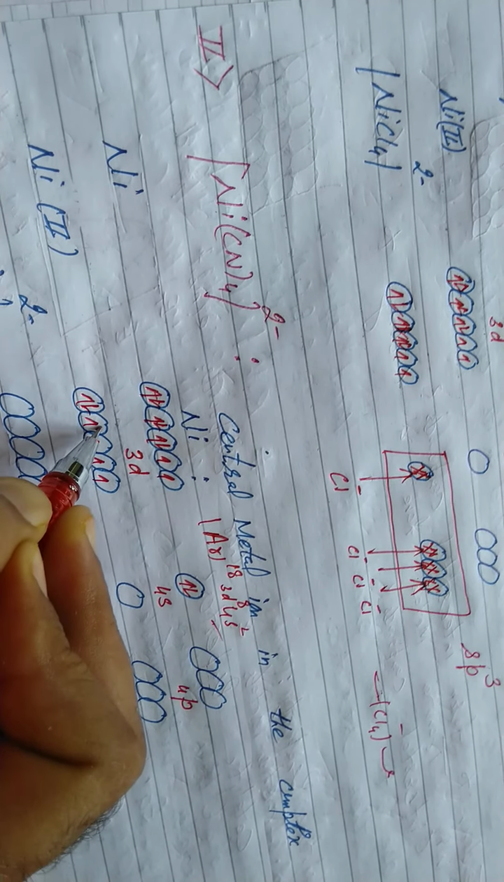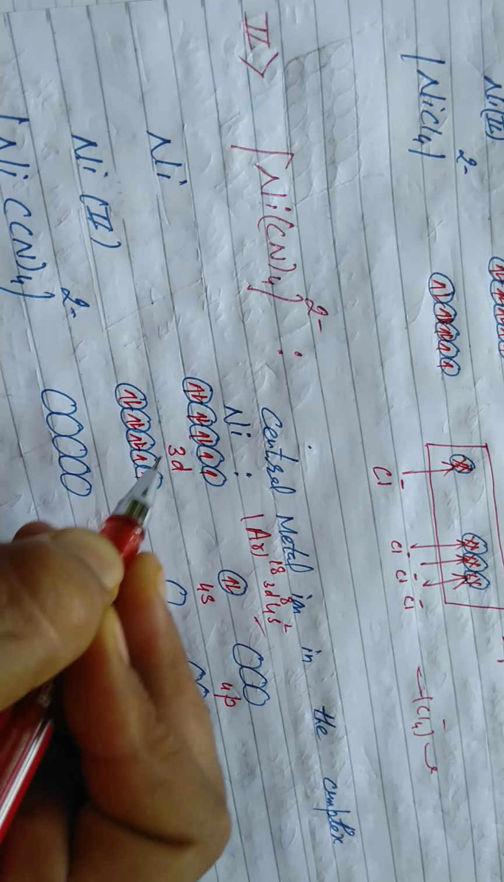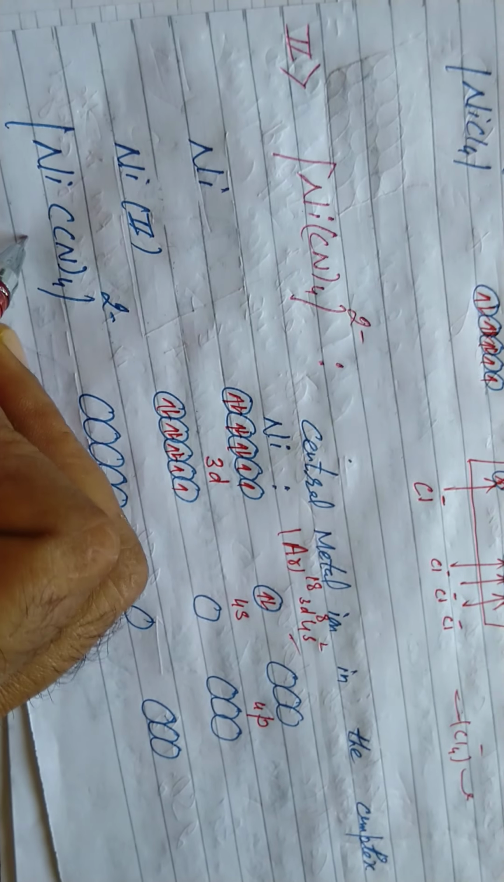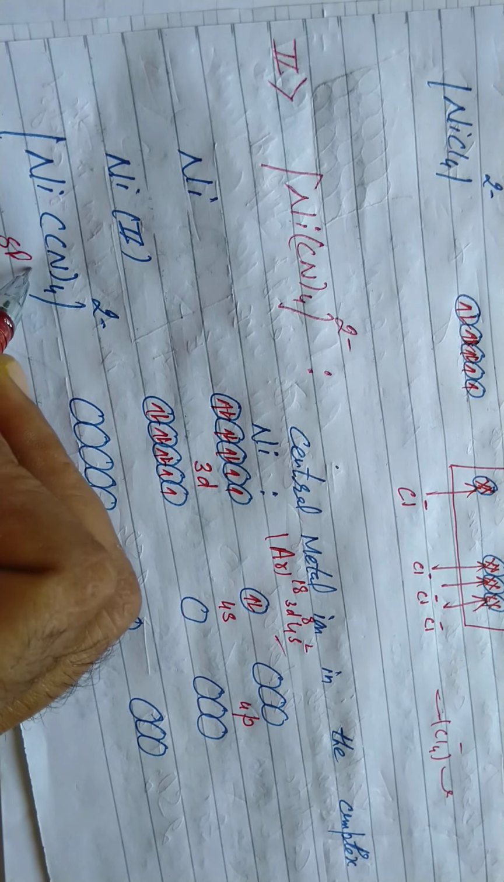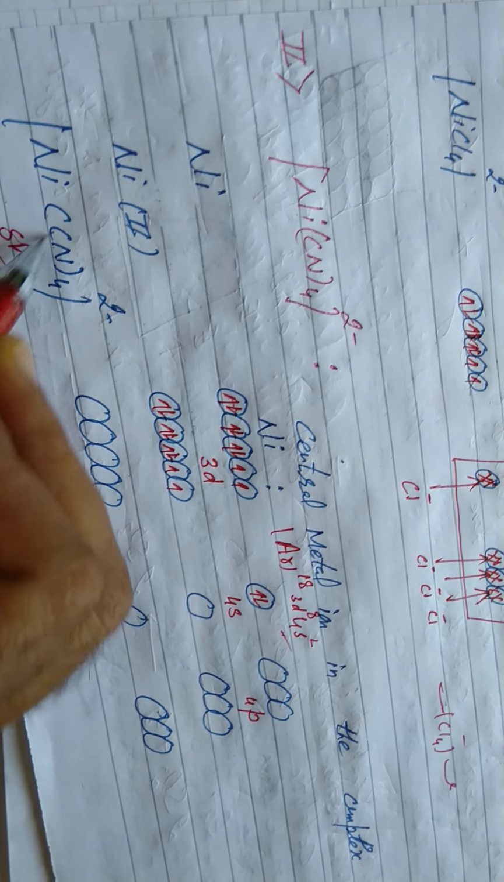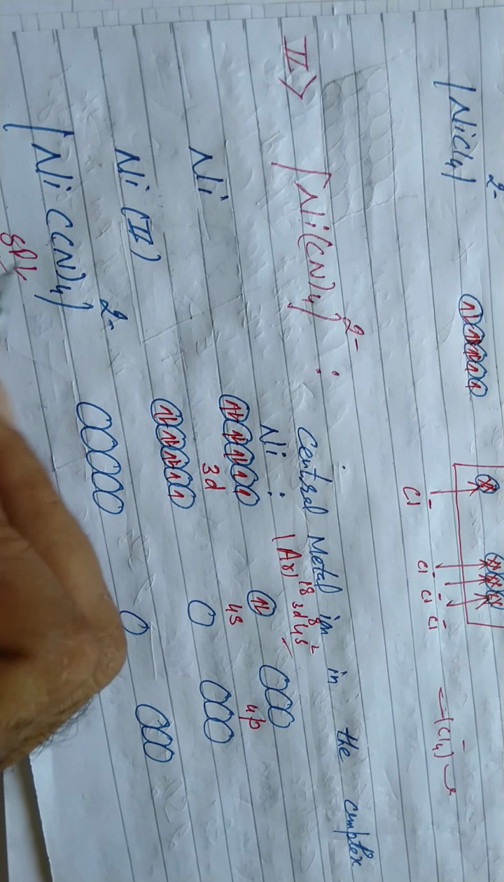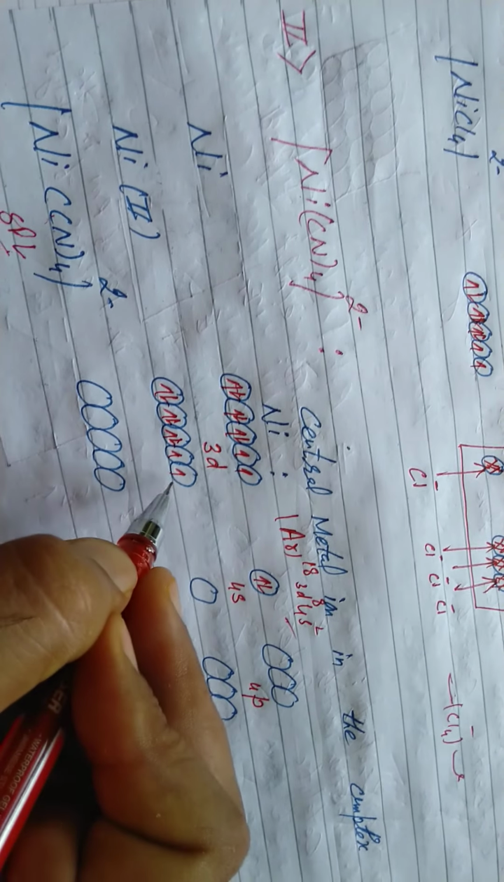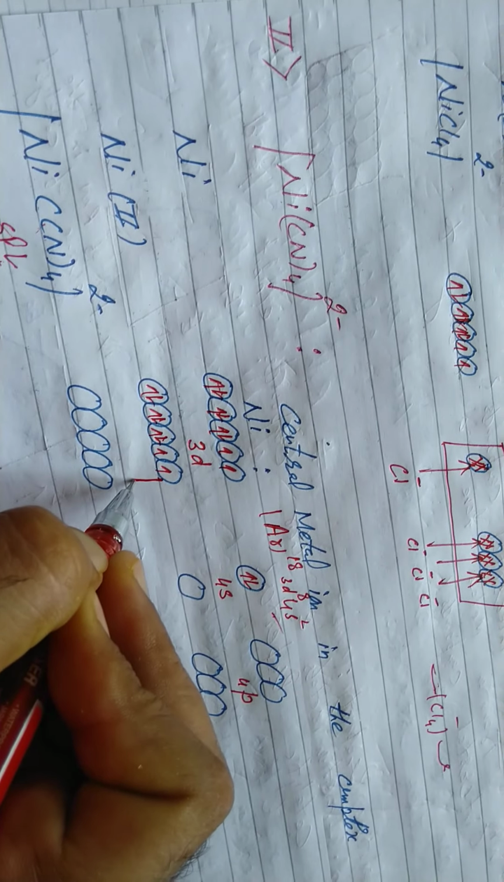Now please come here. What's new in this complex? What will happen when cyanide is a strong field ligand? Ligands in which donor atoms are carbon, nitrogen, phosphorus, cyanide, carbonyl, ammonia, are strong field ligands. They approach the metal ion. What will happen, students? Back pairing, that is, electrons will pair up.